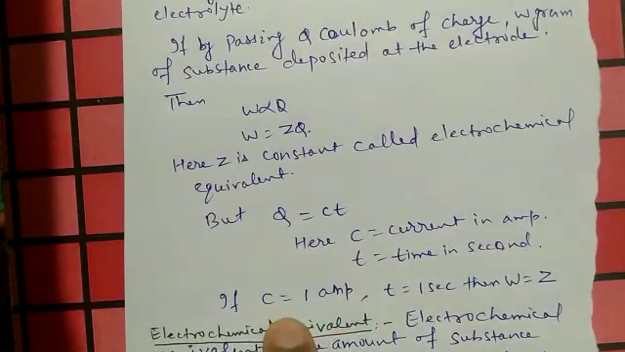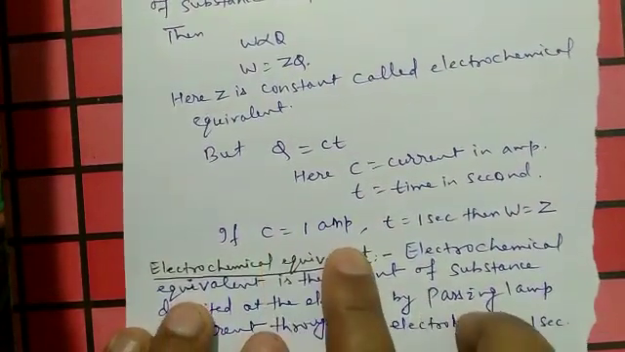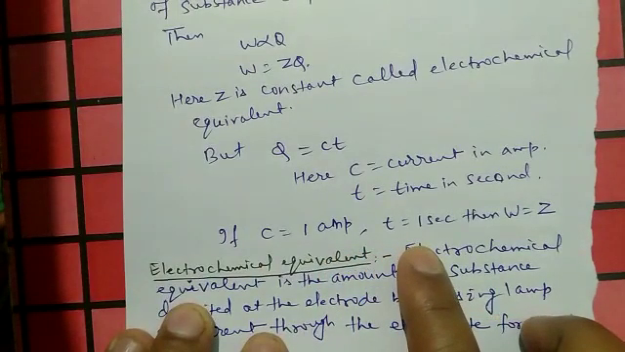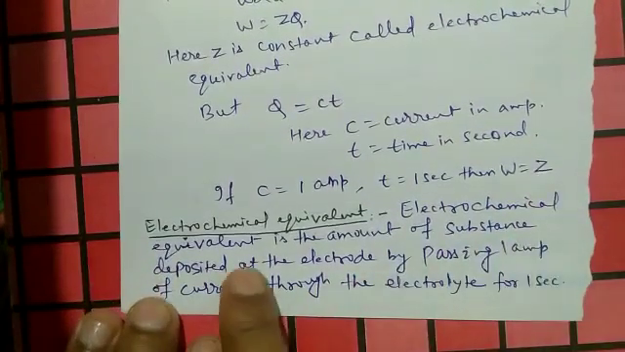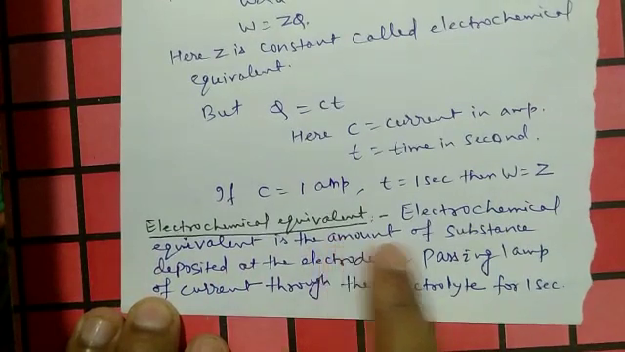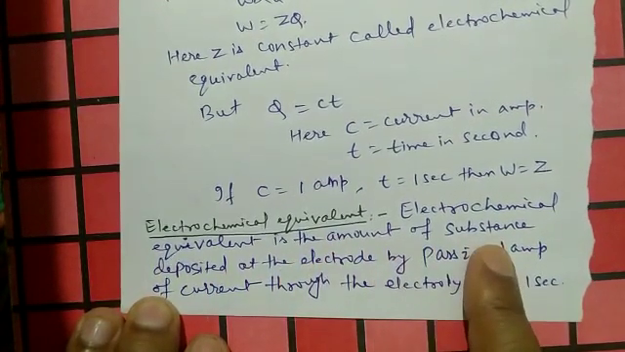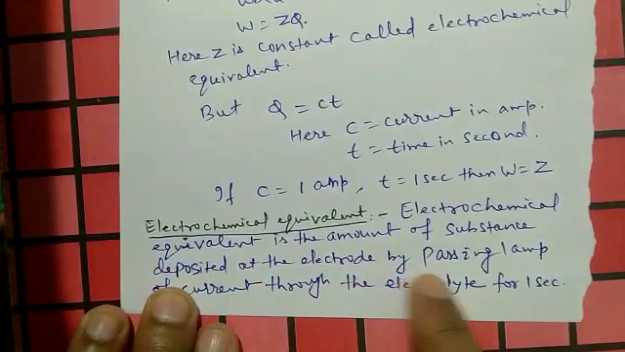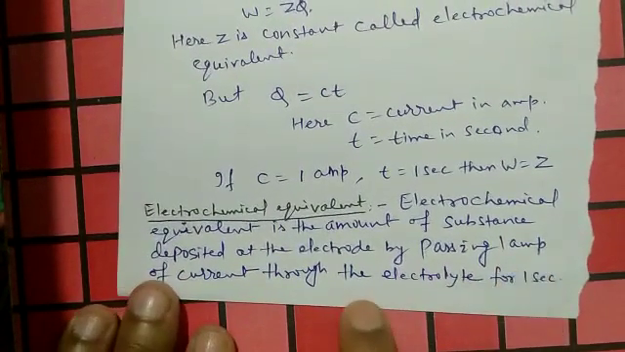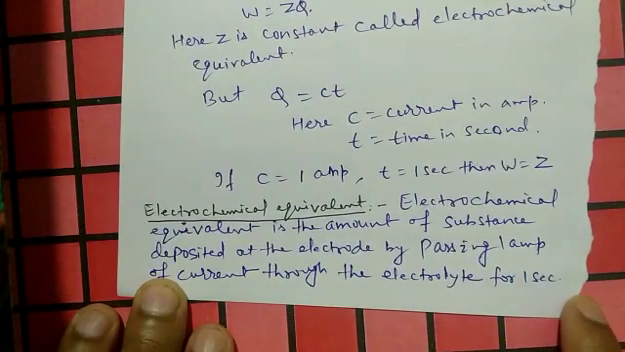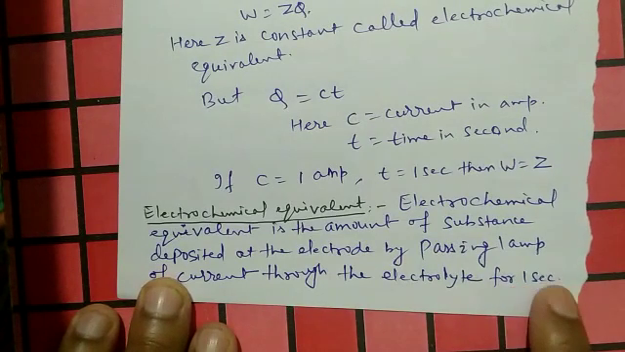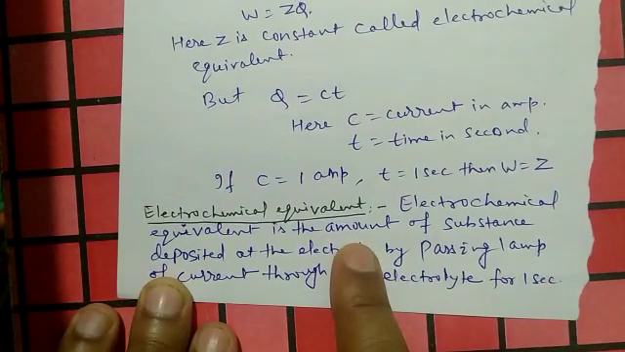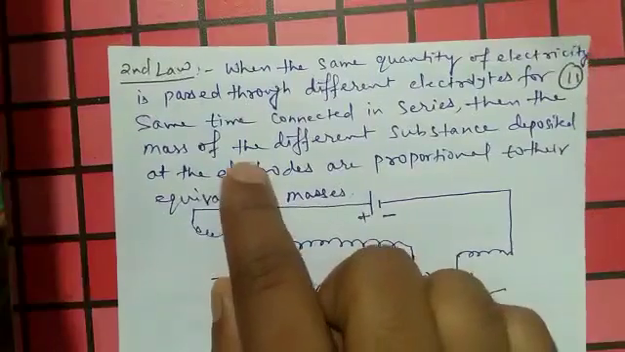If C is equal to 1 ampere and T is equal to 1 second, then we will have w equal to z. Here we can define the electrochemical equivalent. So the electrochemical equivalent is the amount of substance deposited at the electrode by passing 1 ampere of current through the electrolyte for 1 second. Now we will discuss Faraday's second law.